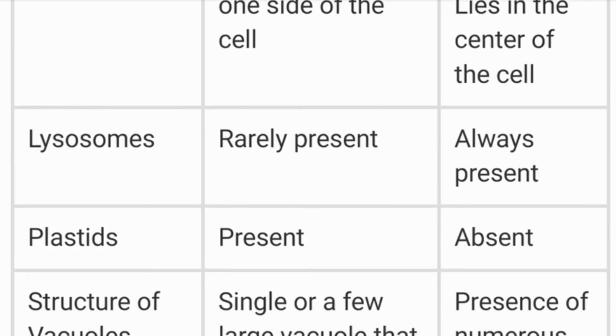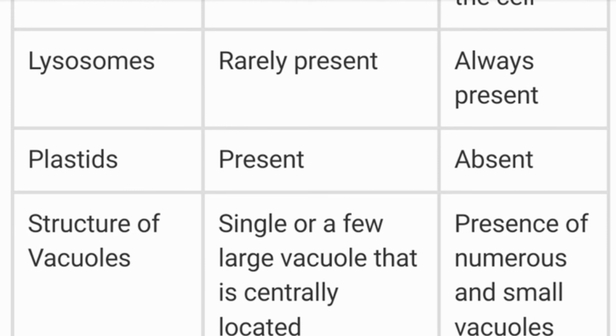Lysosomes: rarely present in plant cells, always present in animal cells. Plastids: present in plant cells, absent in animal cells. These plastids are present because here only chloroplast, chromoplast and leucoplast are there, which help in photosynthesis. Plants can make their food, but animals cannot. So that's why plastids are absent in animal cells.